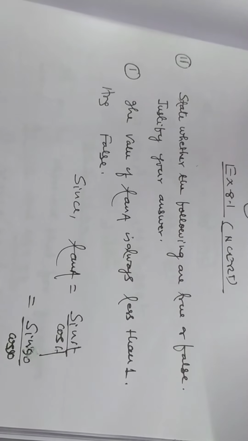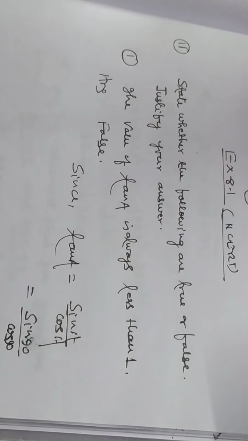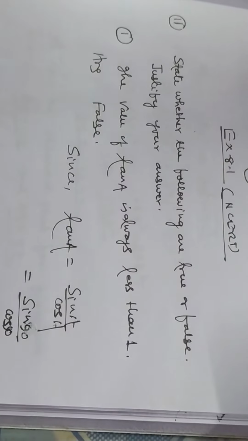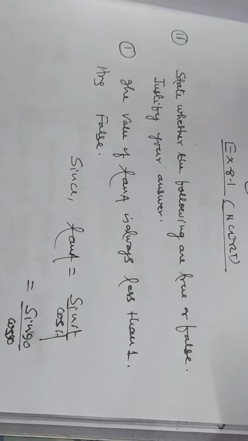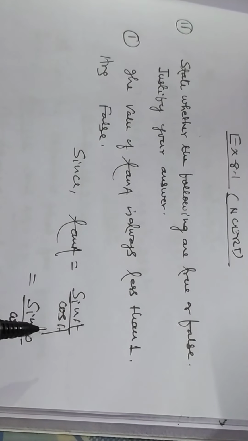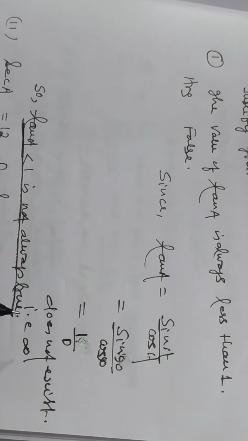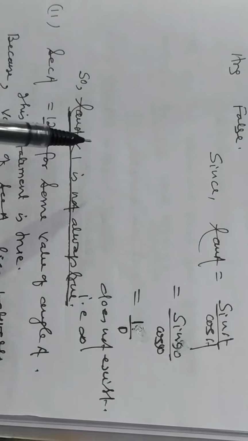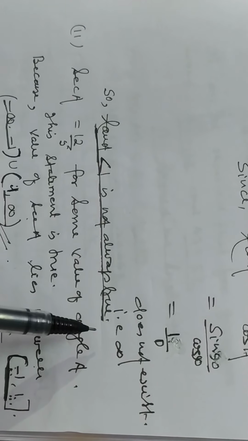The value of tan A is always less than 1. Answer is false. Why is it false? Because tan A is equal to sin A by cos A. If you put A equal to 90 degree, then sin 90 degree by cos 90 degree is 1 by 0, and the value does not exist. So, tan A less than 1 is not always true. Sometimes it is false also.